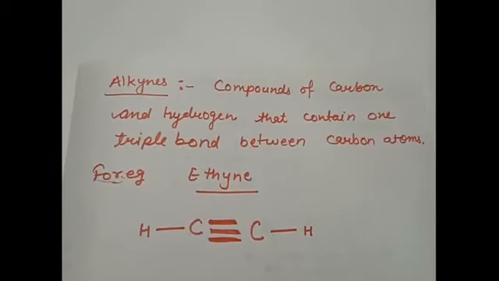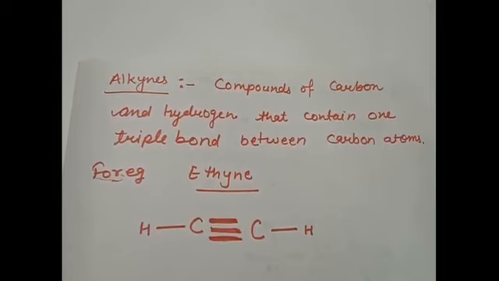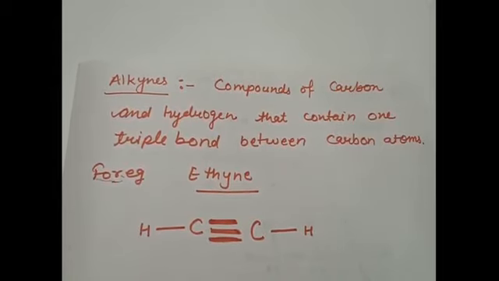Then we have alkynes. Alkynes are the compounds of carbon and hydrogen that contain one triple bond between the carbon atoms. For example, ethyne. So ethyne will be having two carbons which will be having triple bonds in between them. So these dash lines are showing triple bonds with them.